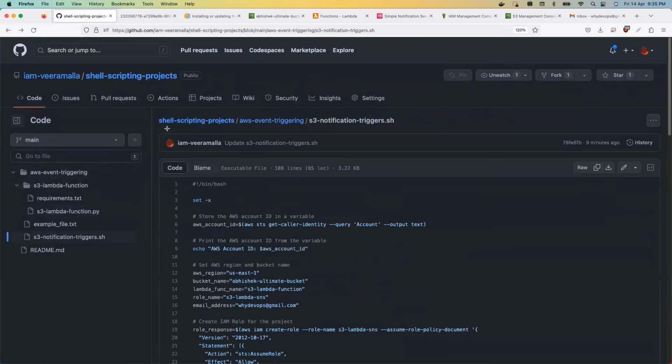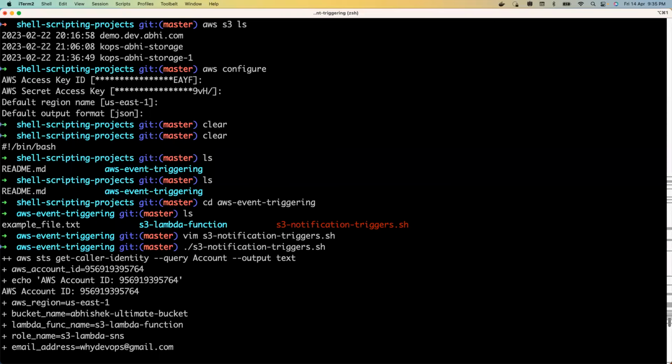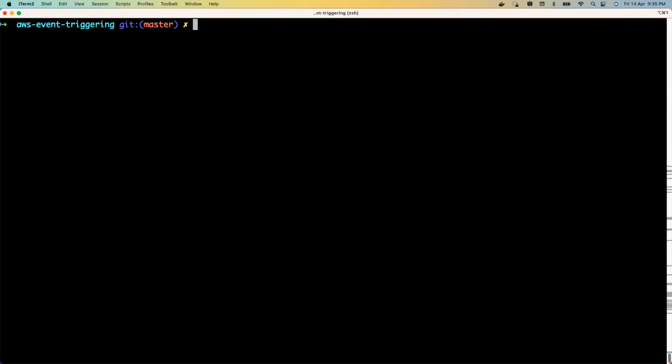Perfect. So what you need to do first is get a terminal. This can be your personal laptop, or this can be an AWS EC2 instance, whatever it is. I am on Mac, which can execute shell scripts very well, so I don't want to create an EC2 instance for this demo. But if you want to, you can create an EC2 instance. The only prerequisite for this video is you need to have the AWS CLI installed and configured.